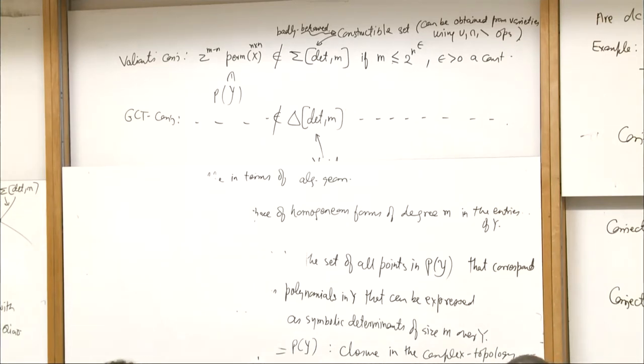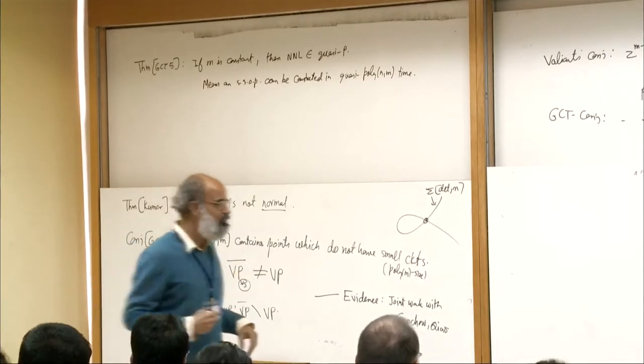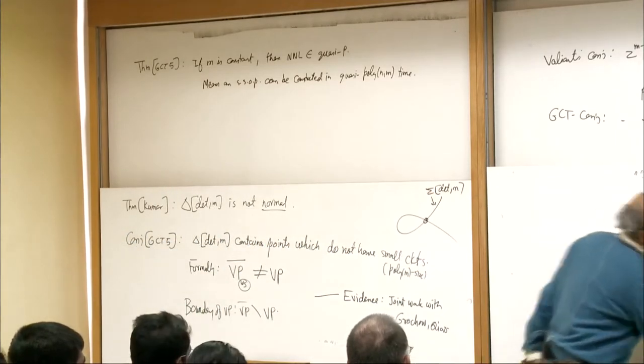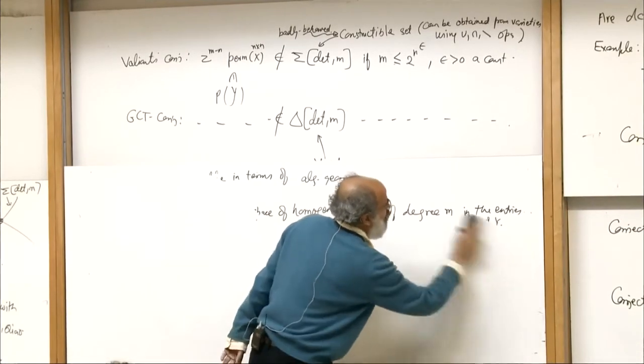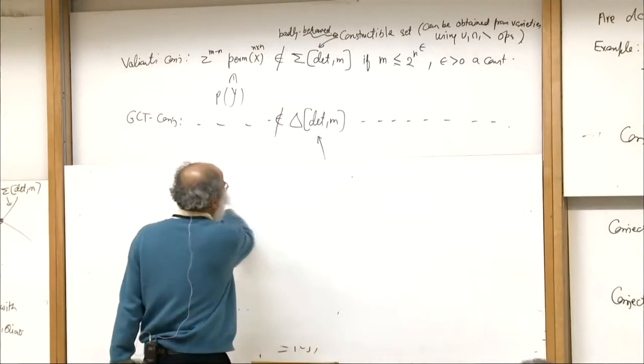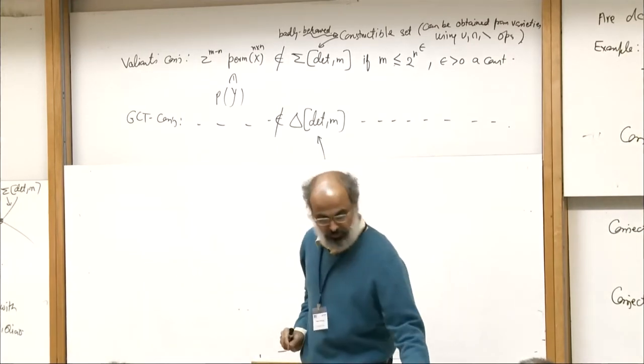Because why is it not going beyond determinant? Because once you can compute determinant, this is going to stand in the way. The boundary is going to. So though it may seem to you that you are very close to getting the answer, you are not, because the boundary is going to stand in the way, and that boundary is going to cause all the problems, which is what the next result will tell you: what is the problem that the boundary causes. So for that, let me now define. So with this,